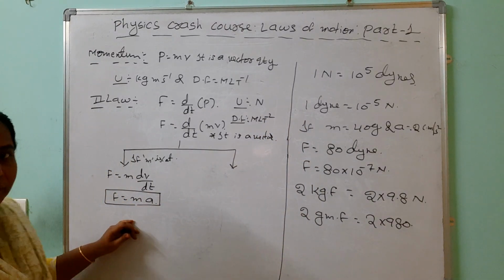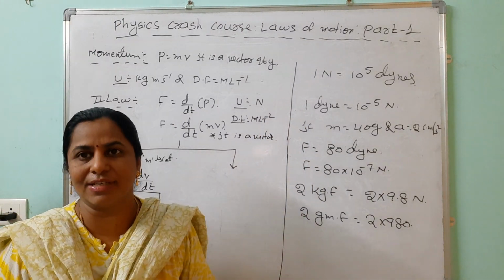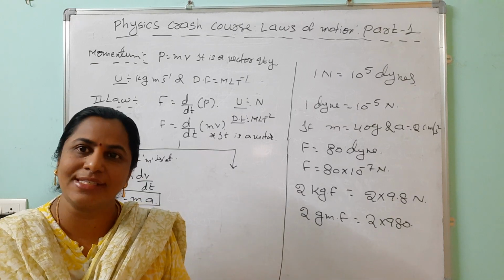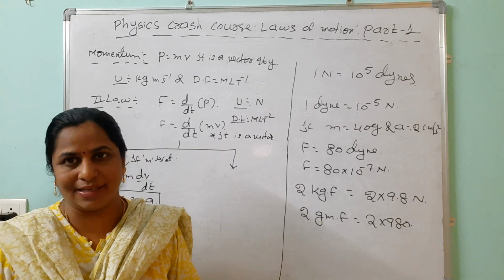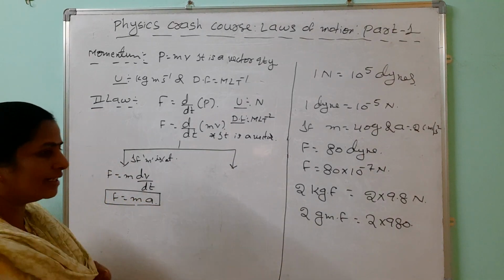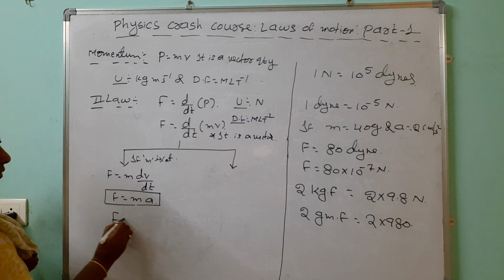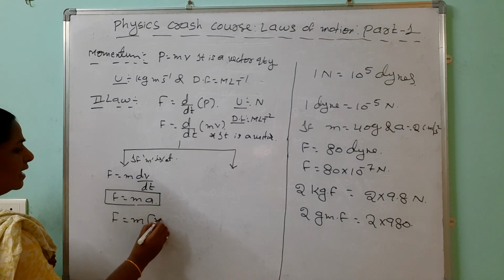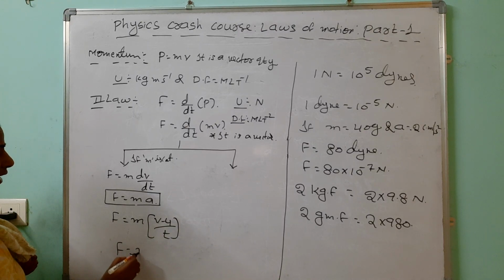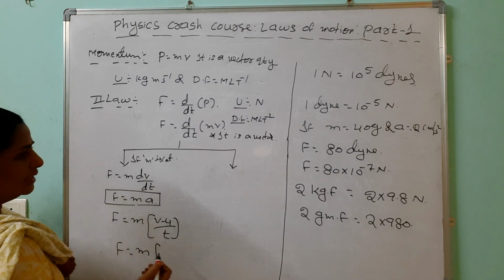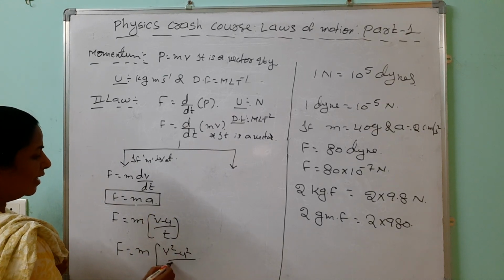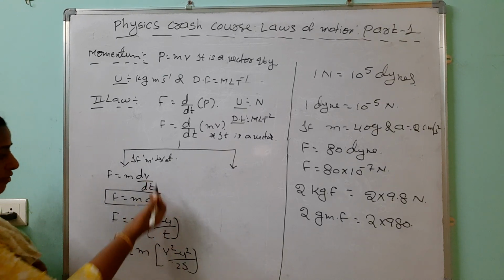Then come to here, don't stick only to force equals mass into acceleration. You know from previous cases, what is acceleration? Change in velocity by time is called the acceleration. When you know the mass and acceleration directly, we can use this one. Suppose we know the initial velocity, final velocity and time, we can use this one. If we know the initial velocity, final velocity and distance, instead of a, we write v square minus u square by 2s. See how many formulas are there.